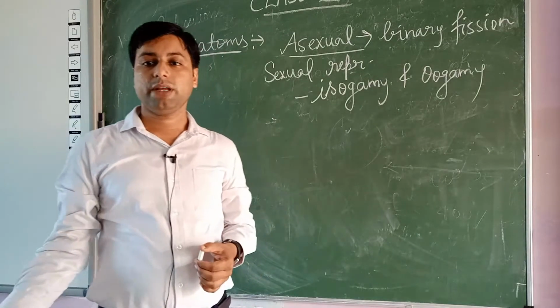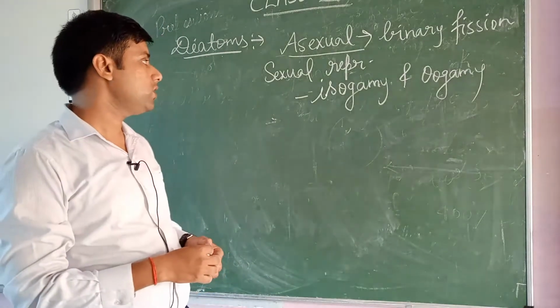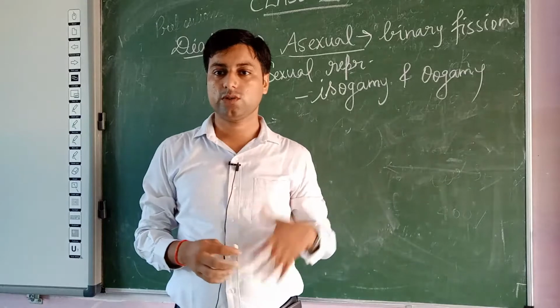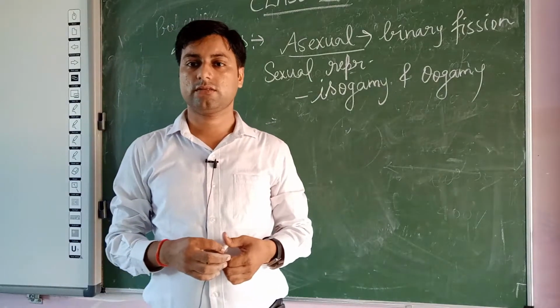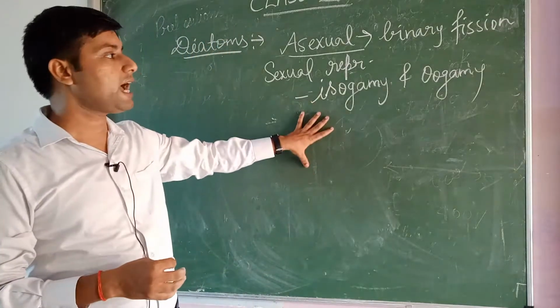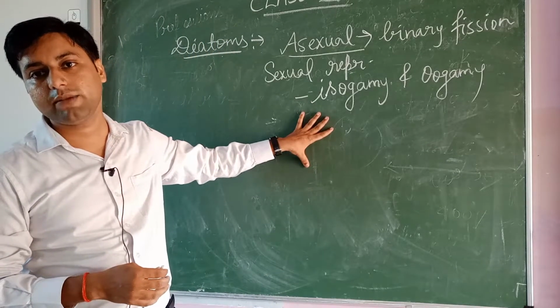Isogamy and oogamy both are processes of sexual reproduction. So in some diatoms sexual reproduction also occurs by isogamy and oogamy.